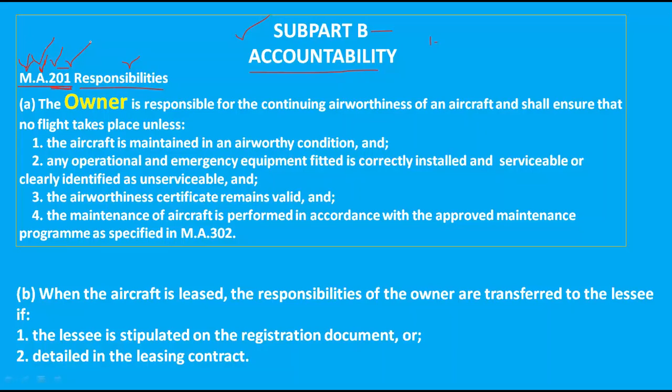These requirements relate to DGCA officers, not to persons other than DGCA. Okay, so you should memorize: MA201 means this is for owners, operators, CAMOs, or maintenance organizations, or anybody. So for a maintenance organization or CAMO, which section is applicable? Section A. That's why you are studying MA.